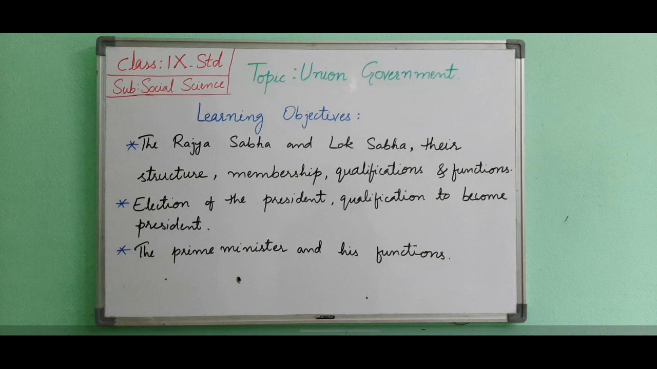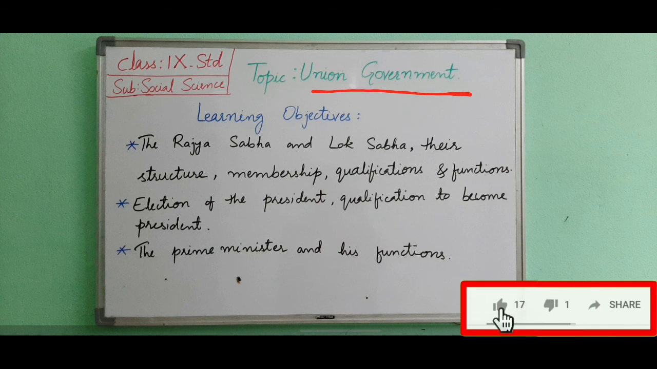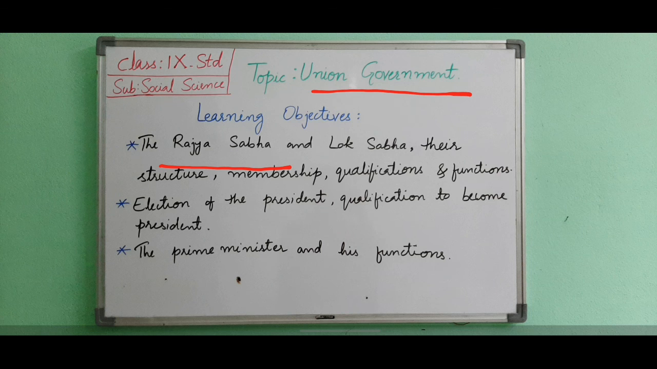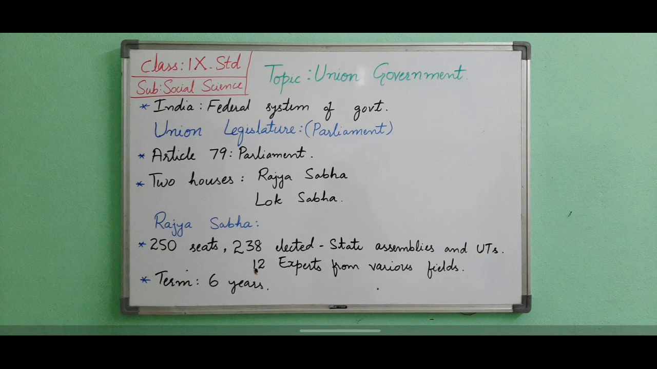Hello everyone. Today we will study the second chapter from Political Science of class 9, that is the Union Government. In this lesson we will cover the topics the Rajya Sabha and Lok Sabha, their structure, membership, qualification and functions. Next it is the election of president, qualifications to become president. Lastly, the Prime Minister and his functions. Let's start with the chapter.